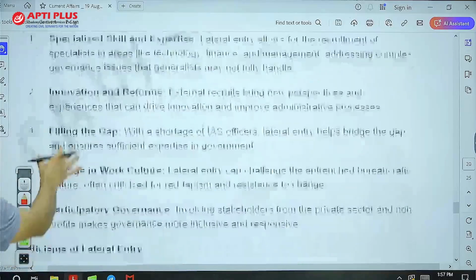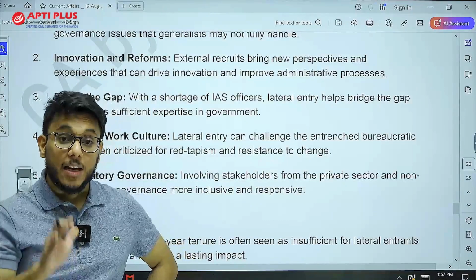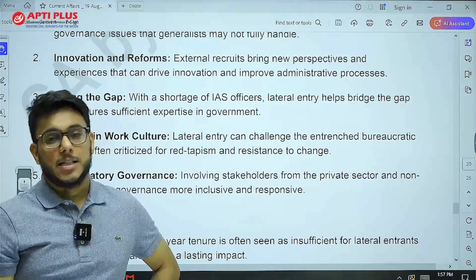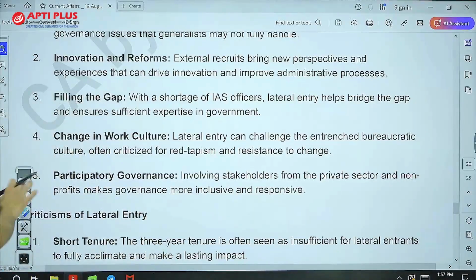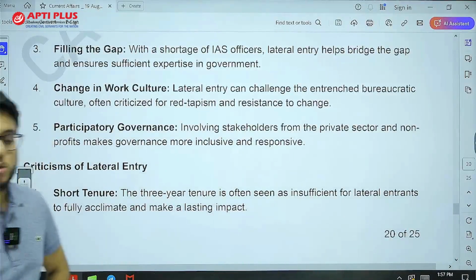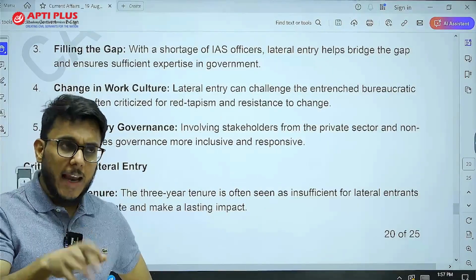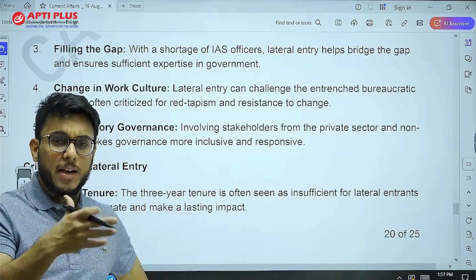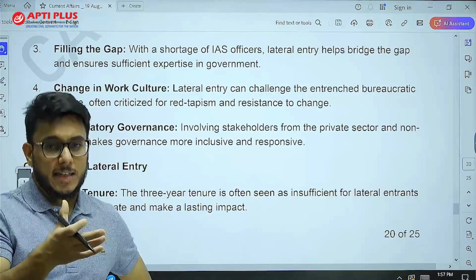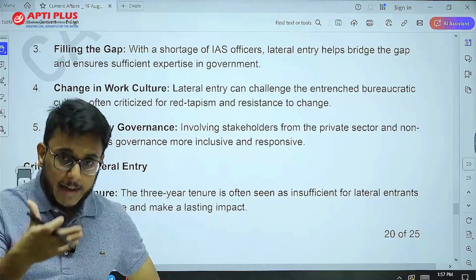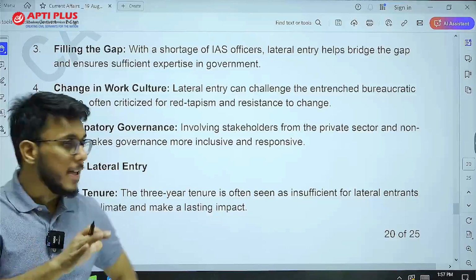Then, there are a lot of vacancies, and as per a report by DOPT, 1500 positions at mid and senior level bureaucracy are lying vacant. So they can be filled. They can also bring a change in work culture. Often the bureaucratic work culture that prevails drives lack of innovation and brings mediocrity. Often lack of motivation and lack of morale is there. So new 21st century ideas which are aligned with the modern work culture can be brought.